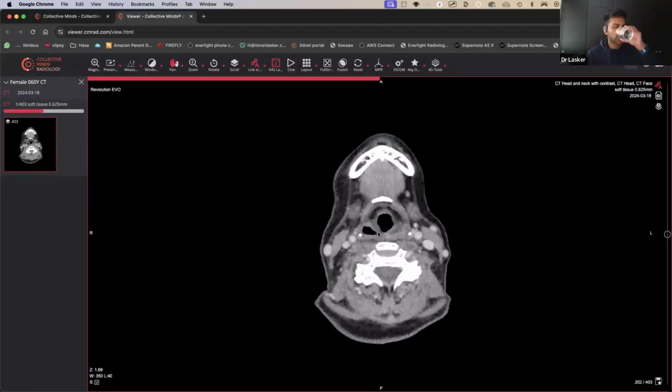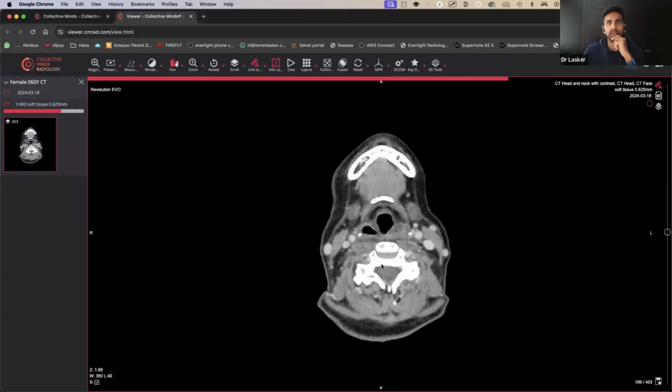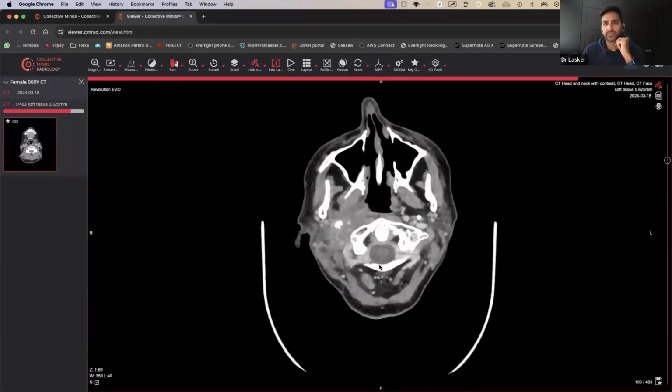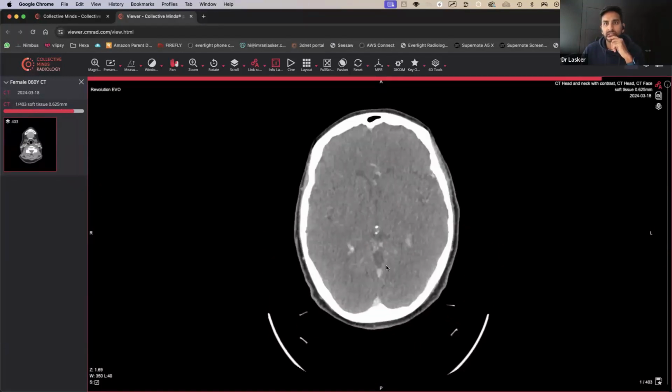Right. So this person comes in and they have got neck pain, right? And I think ENT get involved and they're saying that they feel as though they need to do a CT neck with contrast because they're worried there could be an underlying collection. So this looks like a CT scan of the neck and looks like we've got some of the base of the skull as well. So you can see there's contrast. If you look at the vessels, they look like they've got contrast within them.